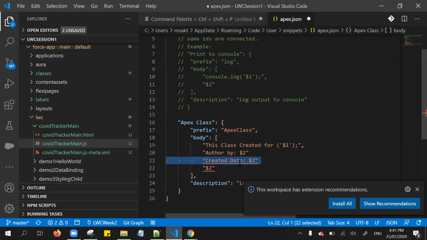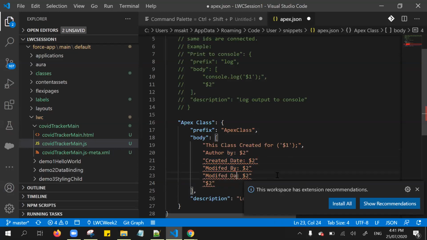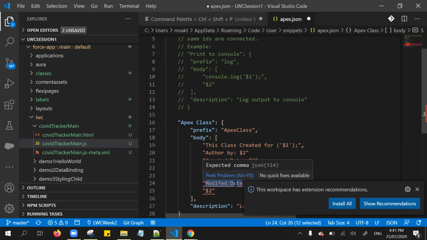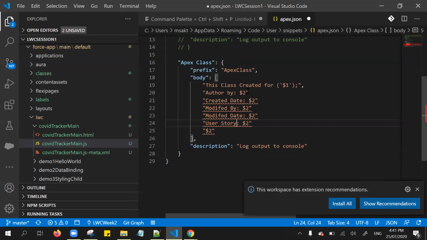If in case someone created and at some later point of time someone modified, right? Modified by, and modified by date. If in case any user story related or Jira ticket, right? If you want to highlight, we can highlight. So this $2 and $3 and all, I will show you why it's required. So even we can add something also.